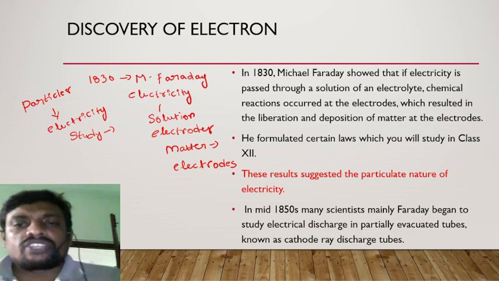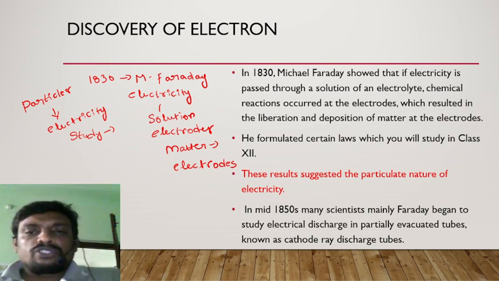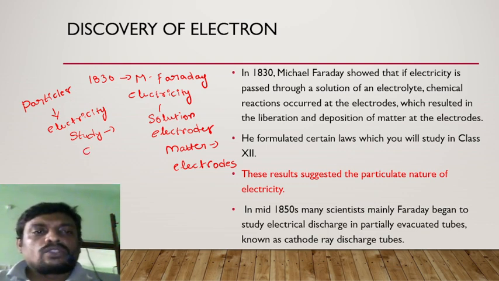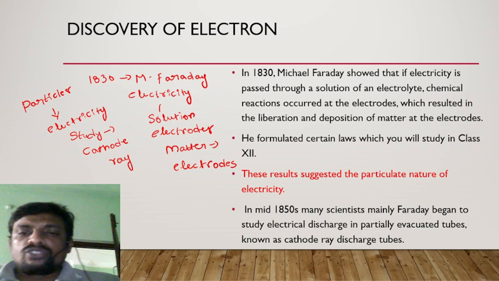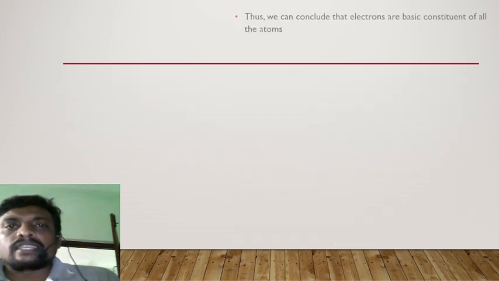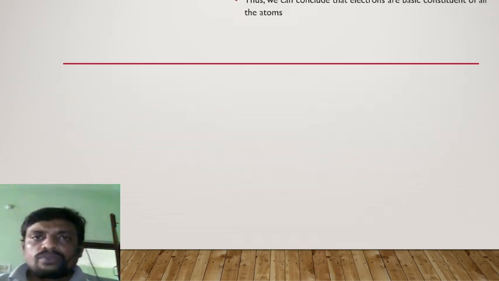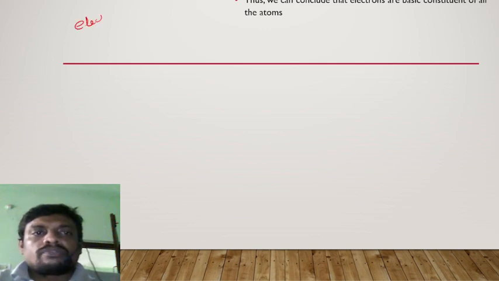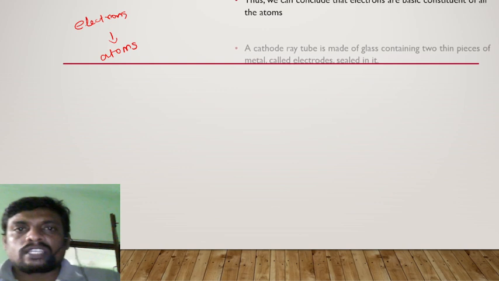electrical discharge in partially evacuated tubes known as cathode ray discharge tubes. Let us see this experiment in detail in the coming video. Thus we can conclude that electrons, if you take their nature, are a basic constituent of all atoms. Almost all atoms have specific electrons.